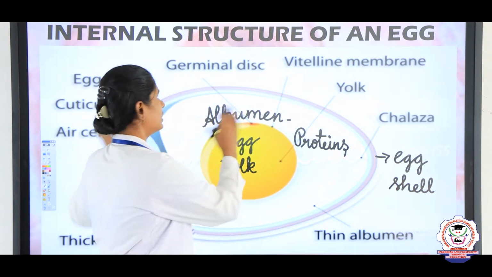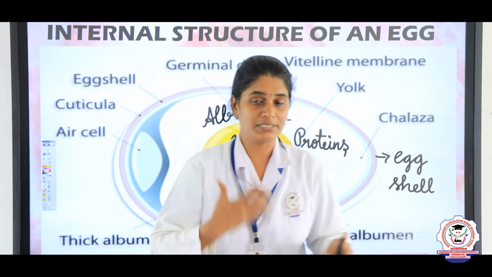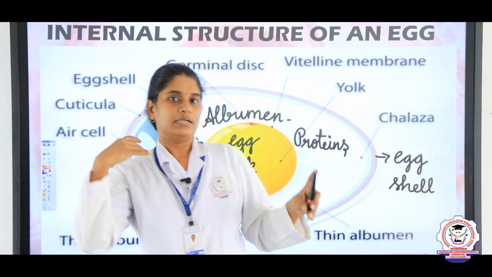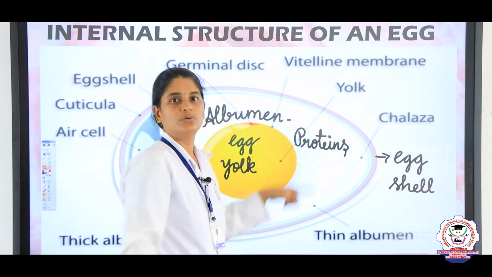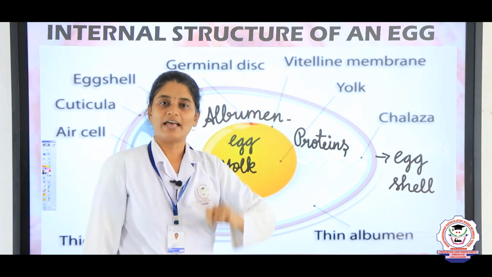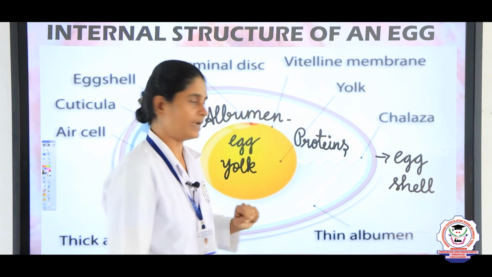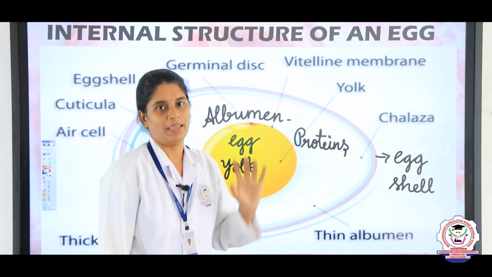So, this is about the internal structure of an egg. If you take any egg from animals that lay eggs, the egg has these structures. The white is rich in proteins and the yolk is rich in fats, vitamins and minerals. And what is the function of the eggshell? The eggshell protects the baby inside.